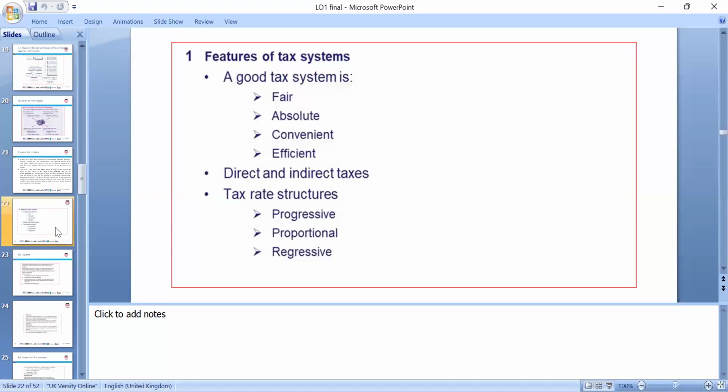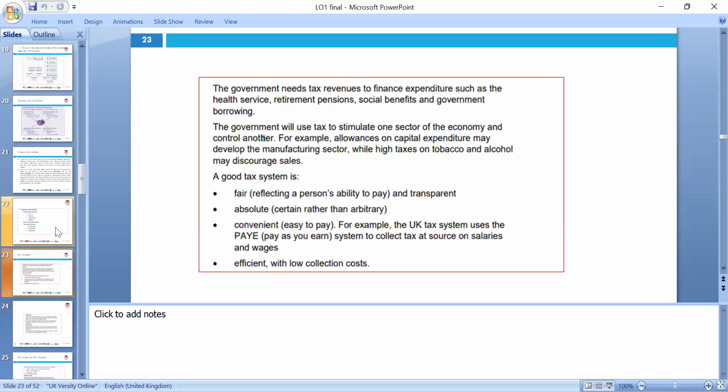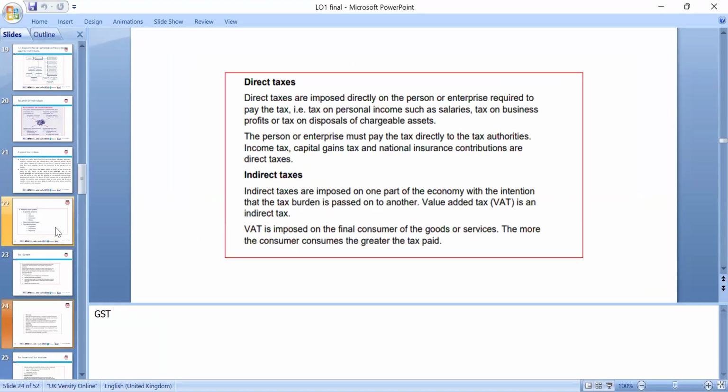The future of the tax system is a good tax system: fair, adequate, convenient, and efficient. Direct and indirect taxes, the rate and structure: progressive, proportional, and regressive. The government needs tax revenue to finance expenditures such as health services and retirement, with fair, convenient, and efficient collection.